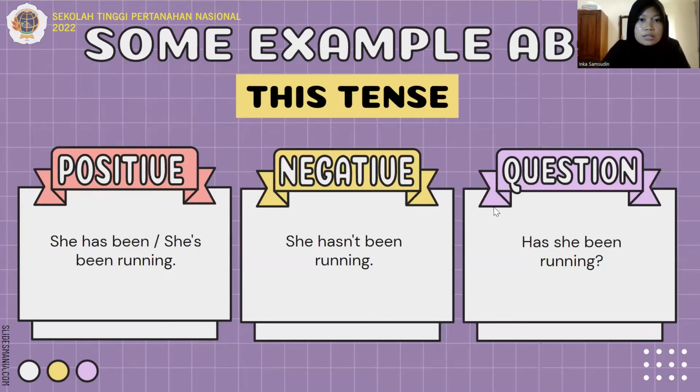Some examples about these forms. Positive: she has been, or she's been running. The example of negative: she has not been running. And the question example is: has she been running?